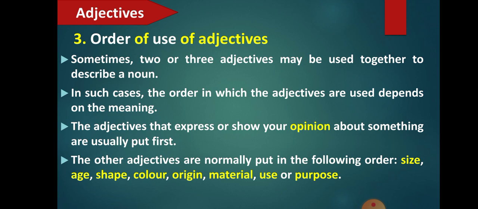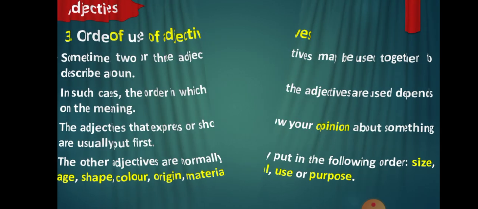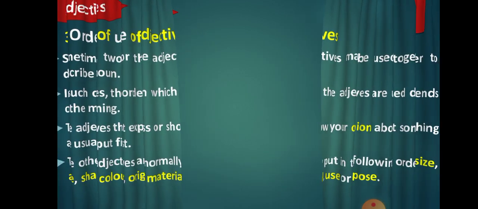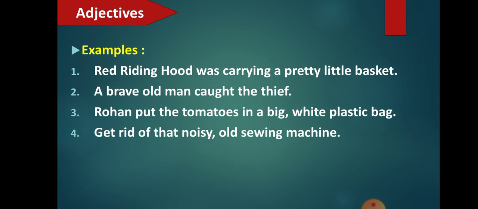I just mentioned them because there are different kinds of adjectives. So now, with this topic, that is the order of the use of adjectives and others like predicative and attributive, we will move on to the exercises. So let's go for the exercises. That is question number 1. Here are some examples of the order of the use of adjectives.